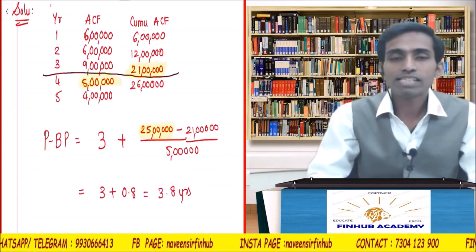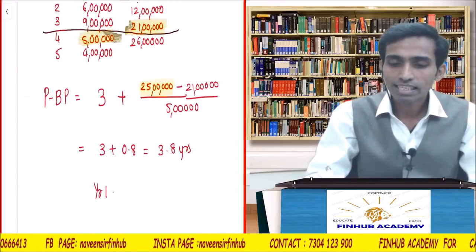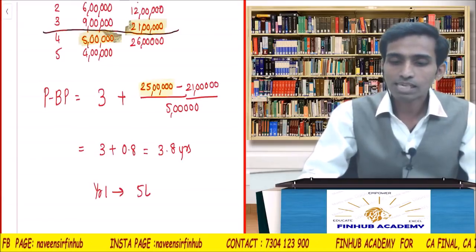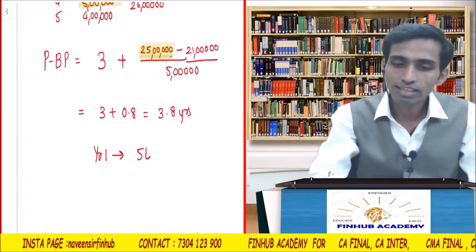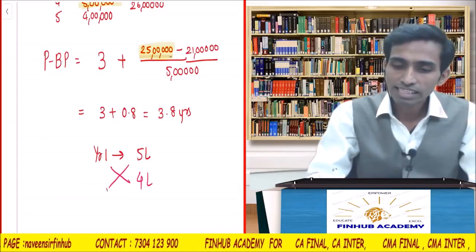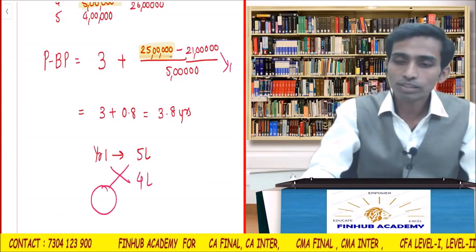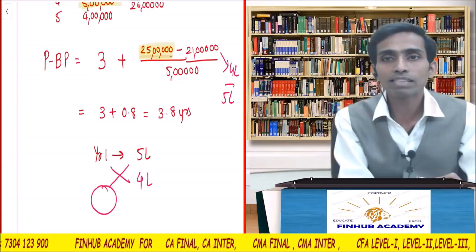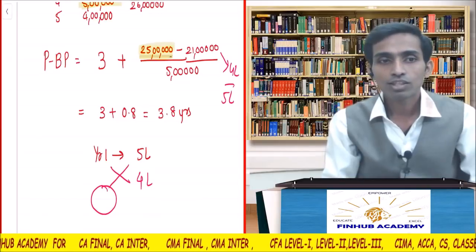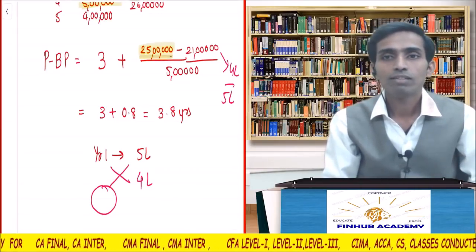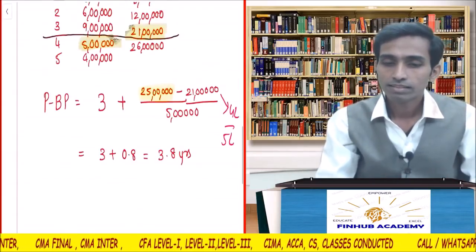Correct? Now listen. Why did I do it like this? Listen carefully. In the fourth year, in 1 year, how much am I getting? 5 lakhs. I have to recover how much? 4 lakhs. So how much time will it take? So therefore 4 lakh into 1 divided by 5. I have not shown that. Here ultimately what I am doing is 4 lakh divided by 5 lakh. Are you understanding? Unitary method. In the fourth year, in the whole year, I am going to get 5 lakhs. Understood? So how much time will it take to recover the 4 lakhs? Is it clear? That is 0.8. Okay. Done. Easy. Please copy.